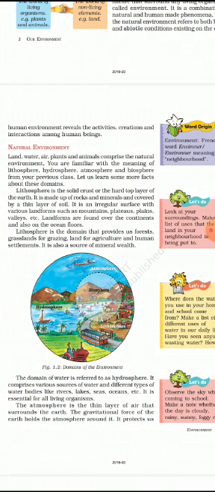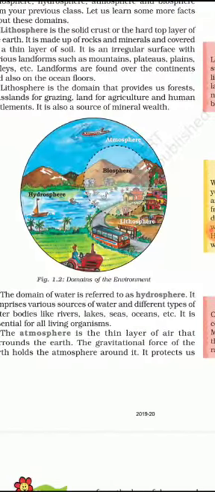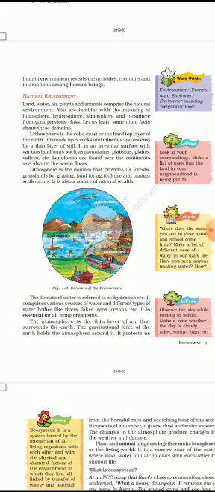Lithosphere is the domain that provides us forest, grasslands for grazing, land for agriculture and human settlement. It is also a source of mineral wealth. So, lithosphere is among the most important creation of environment because it provides us with many things. So we can see atmosphere, the air, hydrosphere, the water, lithosphere, the land, and the biosphere, the combination of all of them.